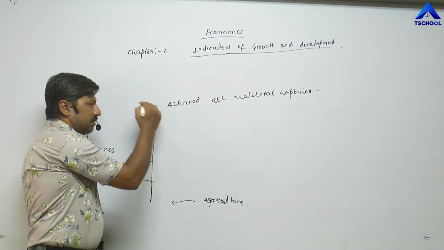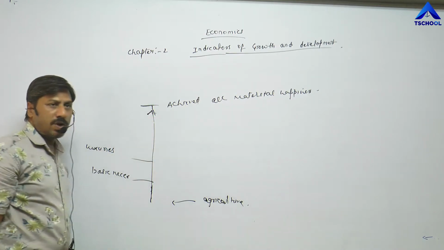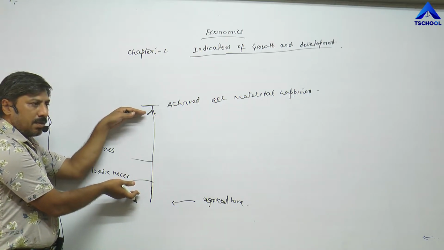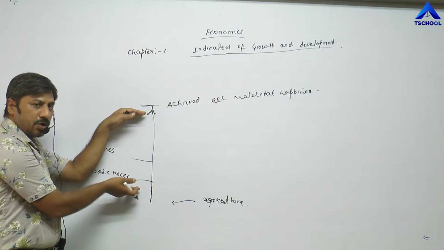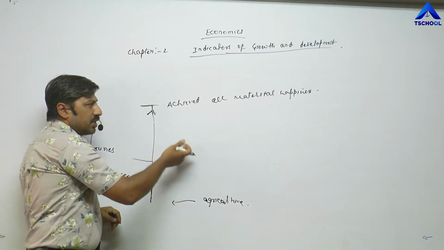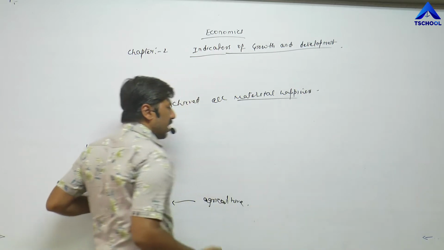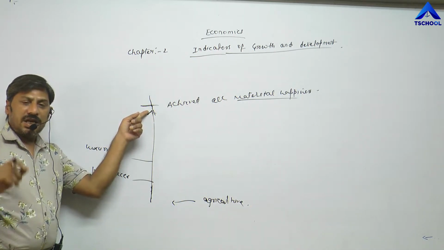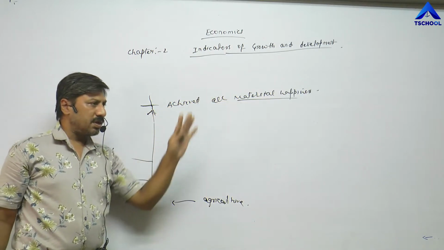After this point, what happens? Till this point, a majority of income he has spent on purchasing this material happiness. But up to this point, he has achieved all types of material happiness.